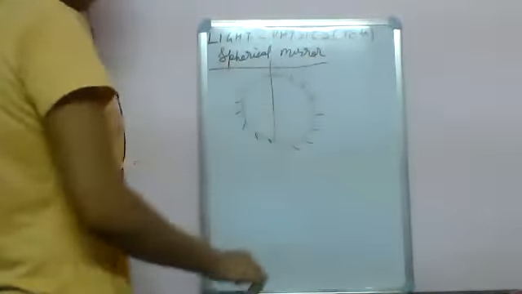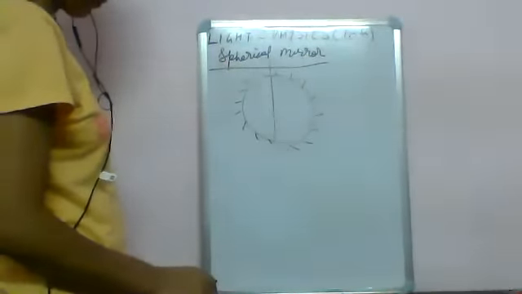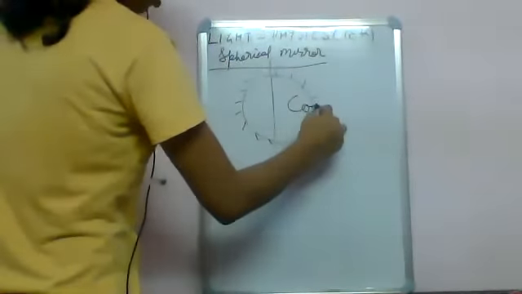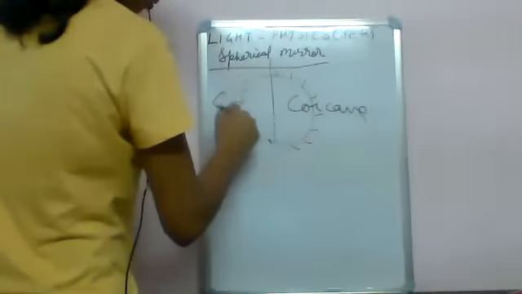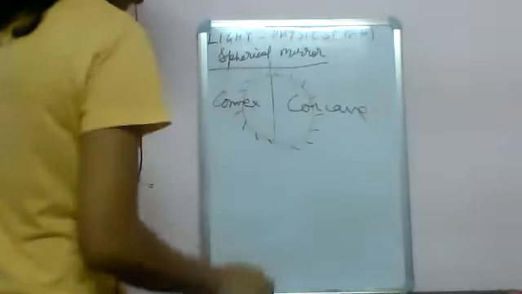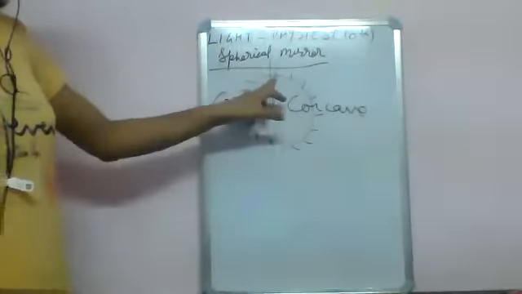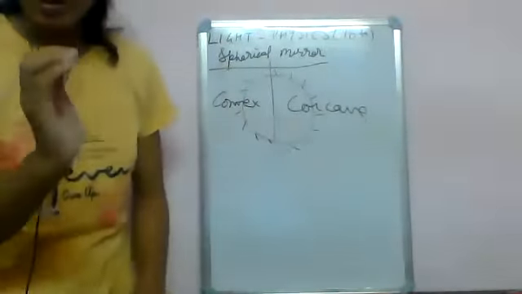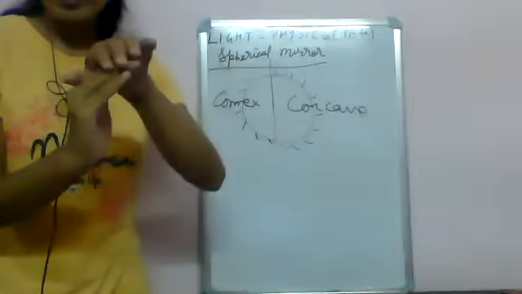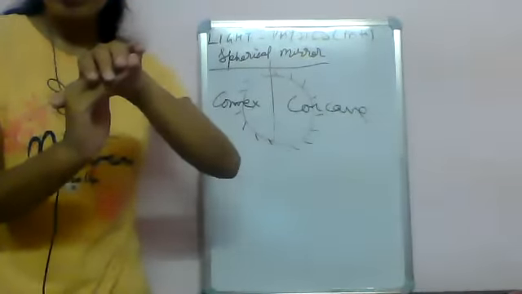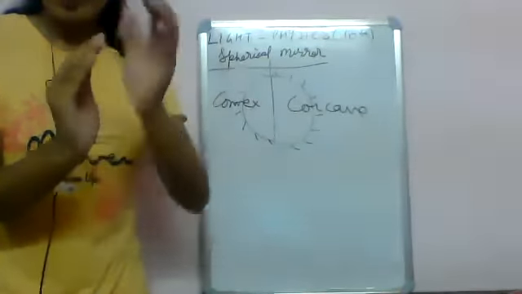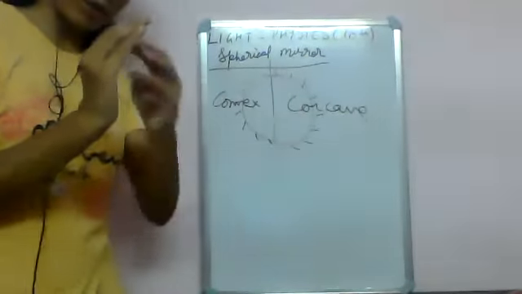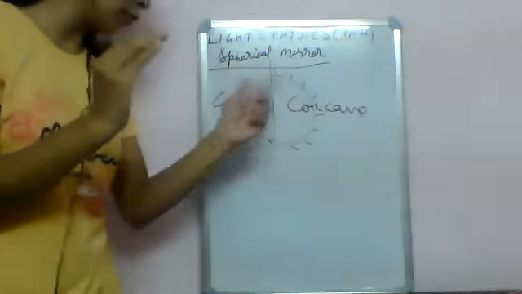हम क्या करते हैं, इसको टू हाफ में कट करते हैं. सो टू हाफ में जब करते हैं तो ये वाला जो पोर्शन है राइट साइड वाला पोर्शन है, this is your concave, that's your convex. What is concave? If its reflecting surface is facing inward, this is your part which is coated. This is the part where the reflection occurs. That is facing inward, then it is known as a concave mirror.